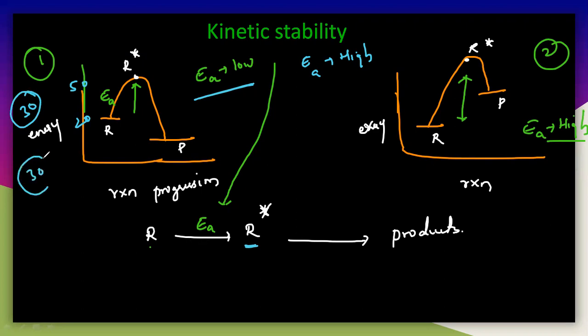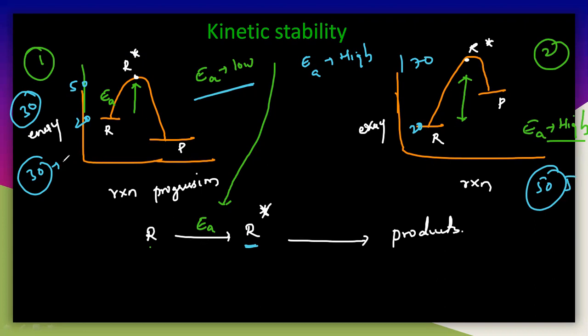So 30 is the activation energy in the first case. So let us take it is a 20 and it is a 70. See what is the difference here? The activation energy, we are adding 50 here. So 50 is the activation energy for the second case, which is very high comparing with the first one. So here the 50 joules is very high comparing with this 30.